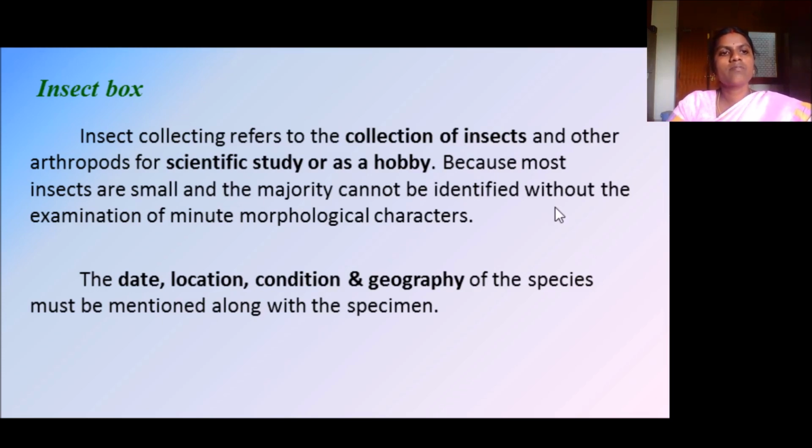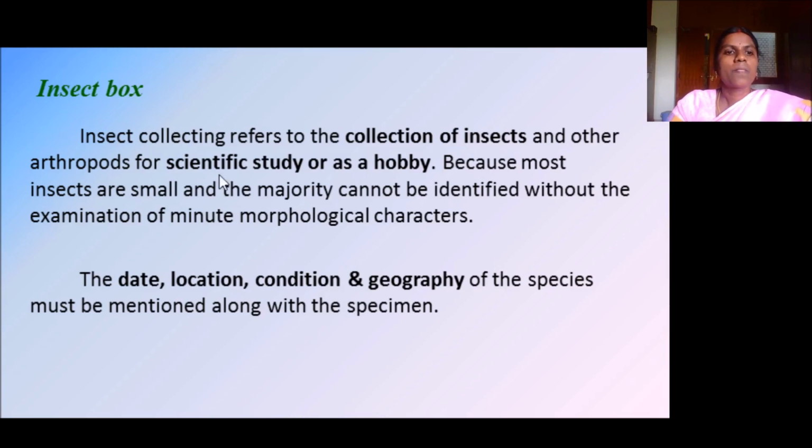Similarly, you may collect insects also, and you may have an insect box to preserve them. Most insects are small, and the majority can be identified without examination of minute morphological characters. A honeybee may look like a small bug also. We have to differentiate that, or identify that this is a honeybee.